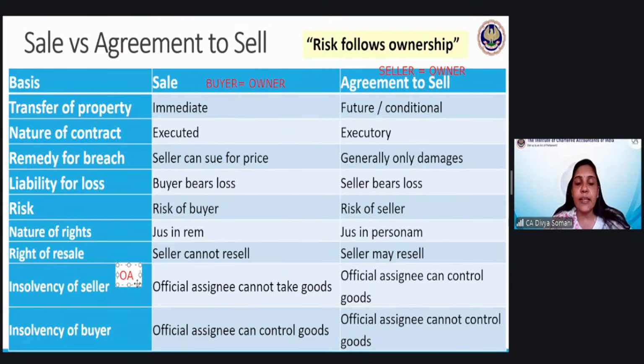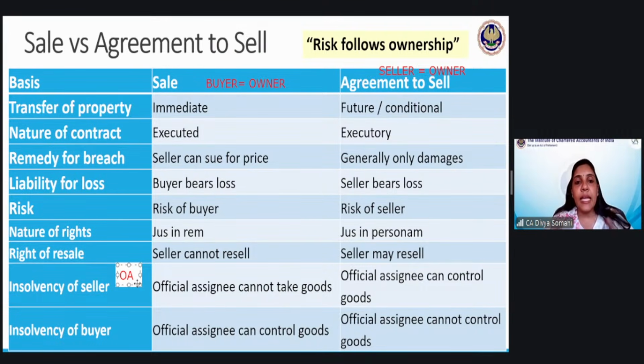So let us assume the seller has become insolvent. Whatever things he had, all that have been taken under the control of the official assignee. That person has taken the control, liquidator or official assignee or insolvency professional, whatever you call him. And what is his role now? To sell off those existing assets and pay off whatever liabilities he had. But let us now understand it in the context of this sale and agreement to sell.